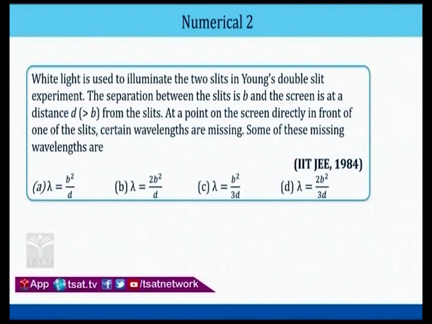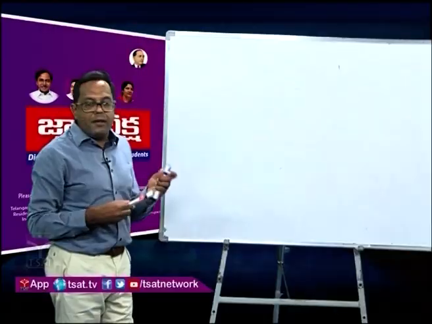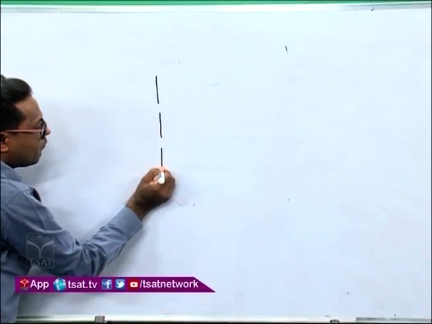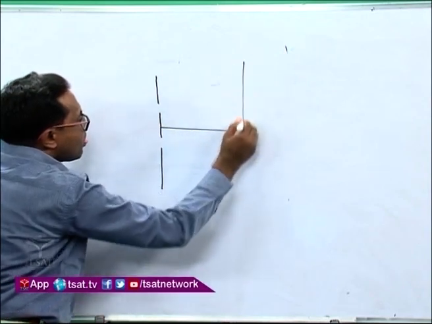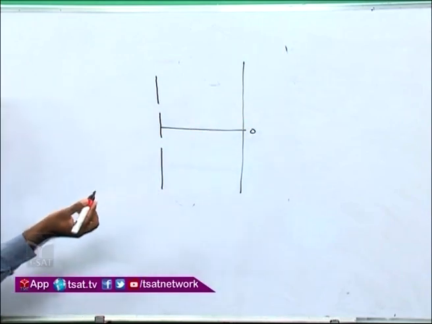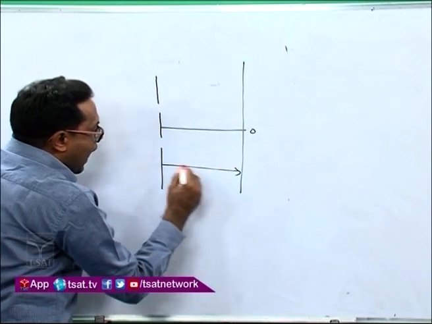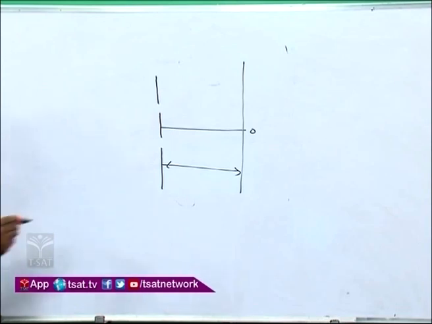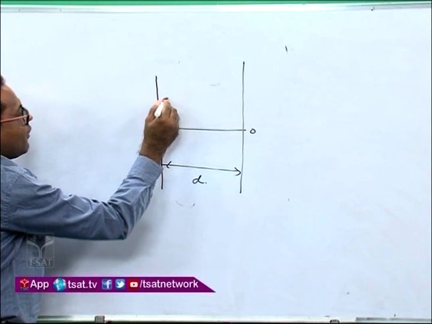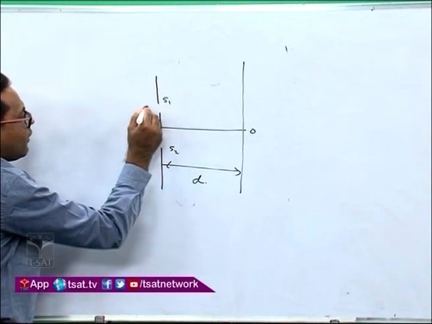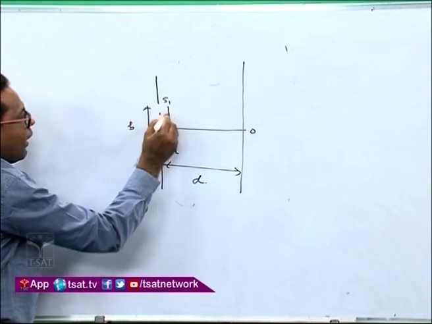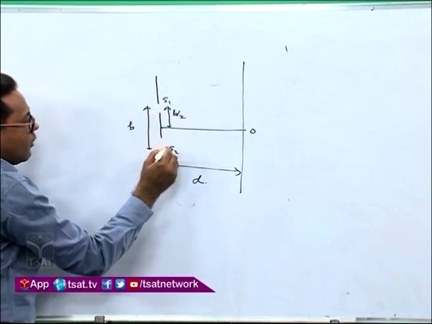So according to the question, what is given to you here, you can see over here, this is the center of the screen. The distance between the slit and the screen is given as small d, and the distance between the two slits, say this is S1 and this is S2, is given as b. And this is the center, so this will be b by 2, and this is also b by 2.